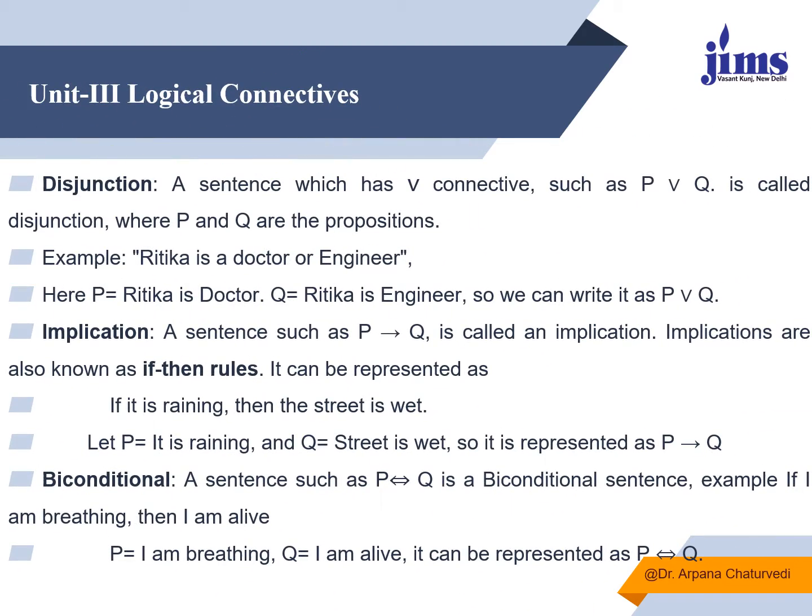Now for designing or writing a compound proposition, sometimes we need to use disjunction also. A sentence which has the or connective, this is the disjunction connective, such as P or Q is called disjunction, where P and Q are propositions. For example, Ritika is a doctor or engineer. So here, Ritika is a doctor is the P proposition, Ritika is an engineer is the Q proposition. When we join them together, we can say that either Ritika is a doctor or engineer. So this proposition can be written in this way, and this is a compound proposition.